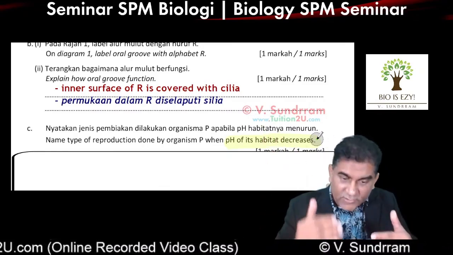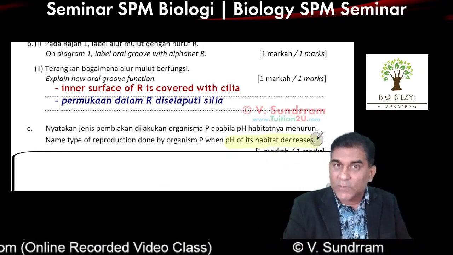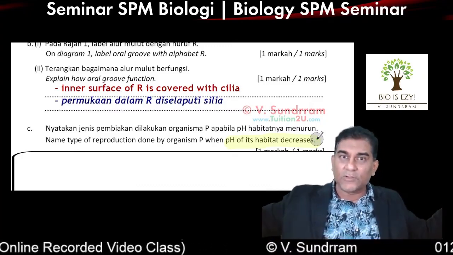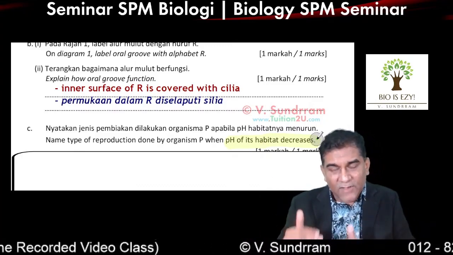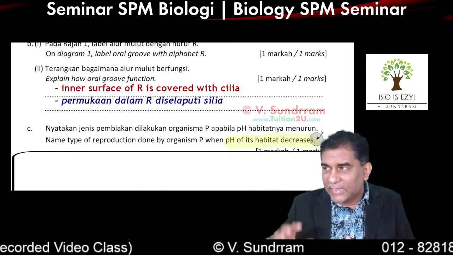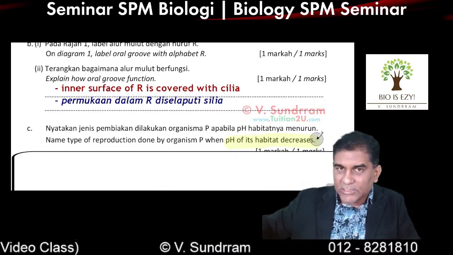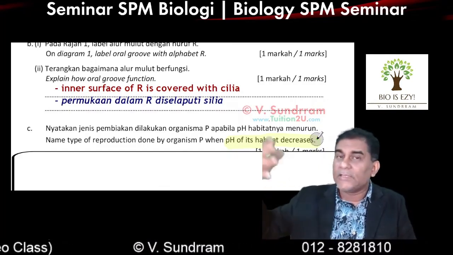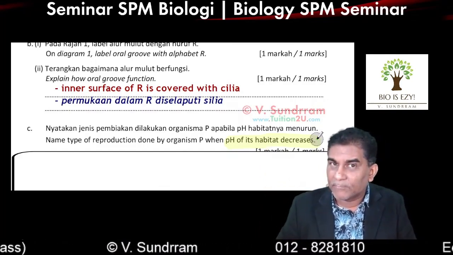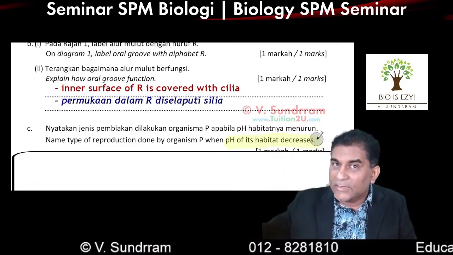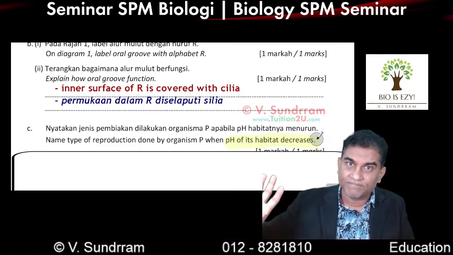Reproduction can be done later. First thing is you must survive. So most probably the male and female are going to separate and save their lives. So in unfavorable condition, generally they don't do reproduction, or maybe they do asexual reproduction. So asexual, we normally relate to unfavorable condition.